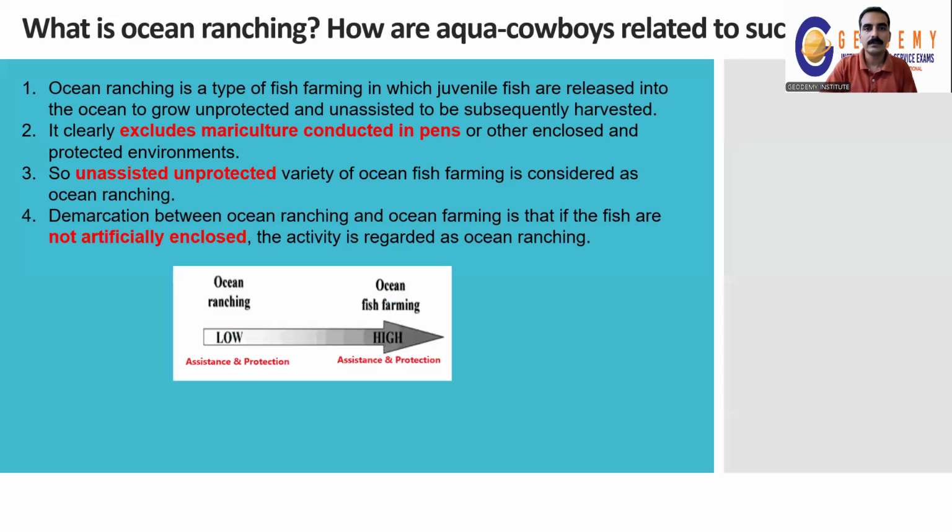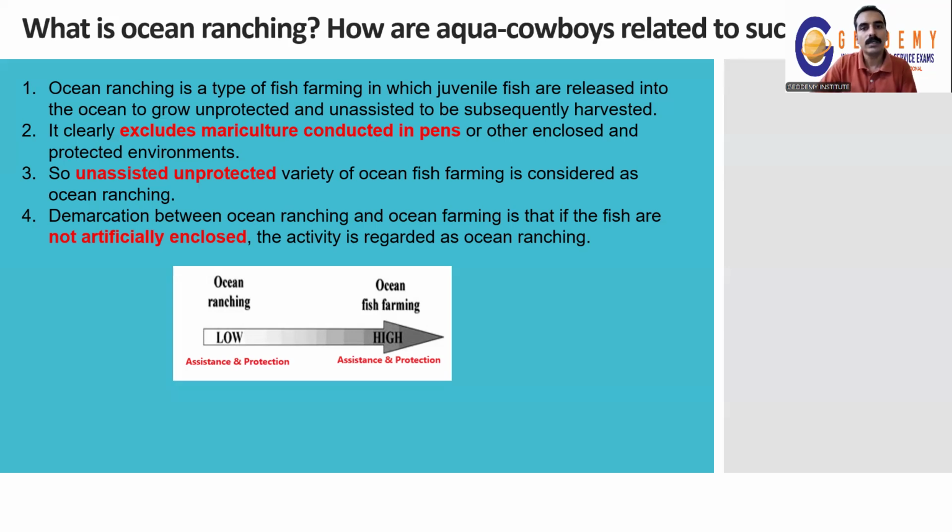For example, through this diagram, you can understand this. In ocean ranching, the assistance and protection are low level, for example, at the level of 0. But in ocean fish farming, the assistance and protection are at a higher level because it is in a closed environment and we provide food for them, and it is not in a natural environment. But in ocean ranching, we don't provide food for them, and it is grown in a natural open environment.